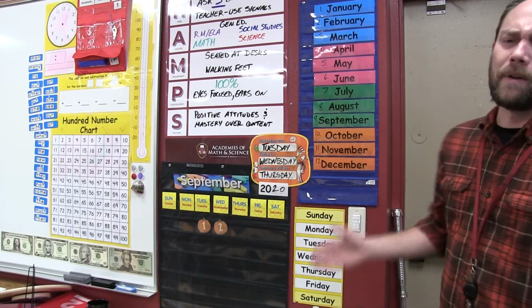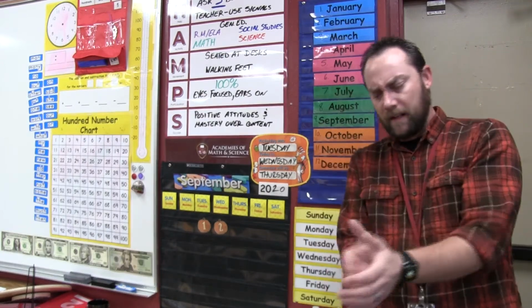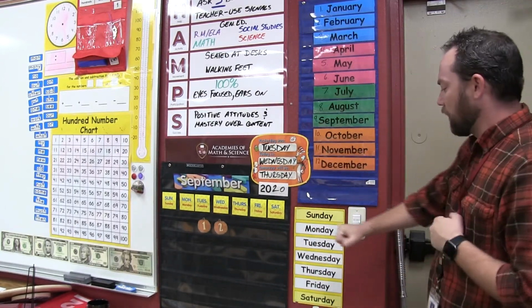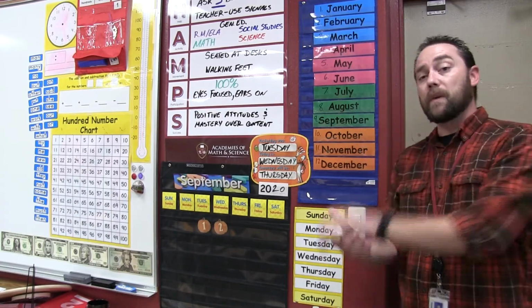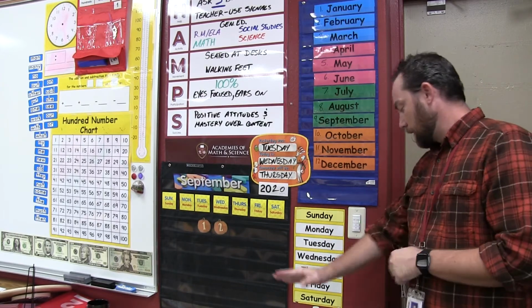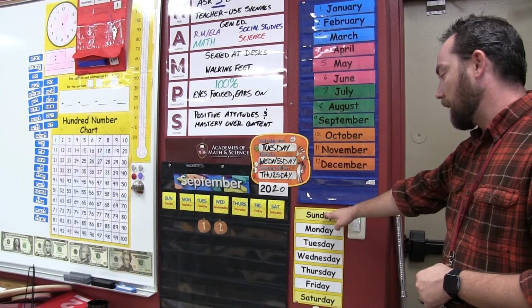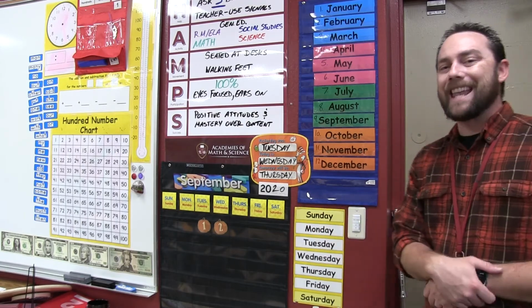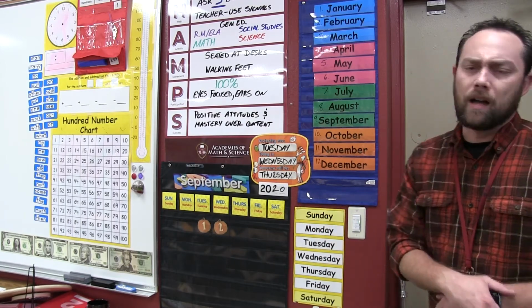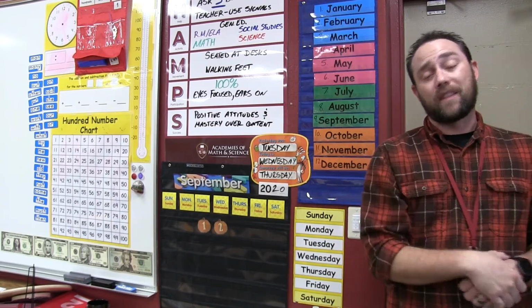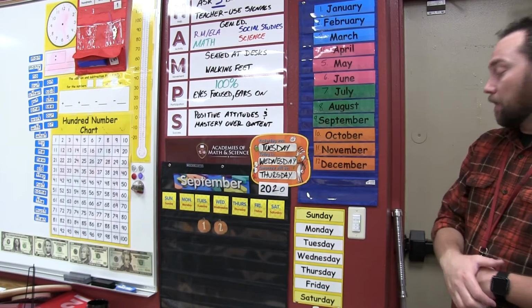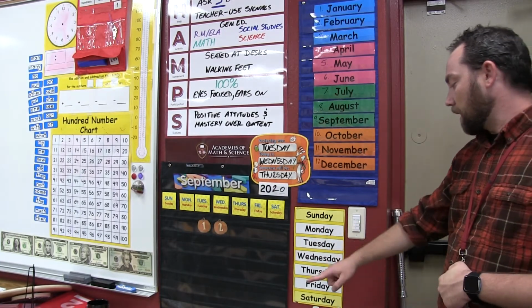Oh, very good, very good. Round of applause again, ladies and gentlemen. Yes, there are 7 days of the week. There are 2 days, though, that we do not go to school. Do you guys remember those? Yes. Saturday and Sunday. Those are the weekend days. That means we do not come to school on those days. But we do have 5 days that we have to come to school. And those 5 days are Monday, Tuesday, Wednesday, Thursday, and Friday.